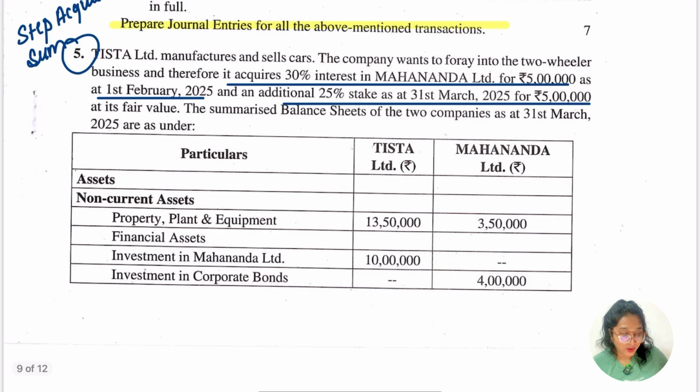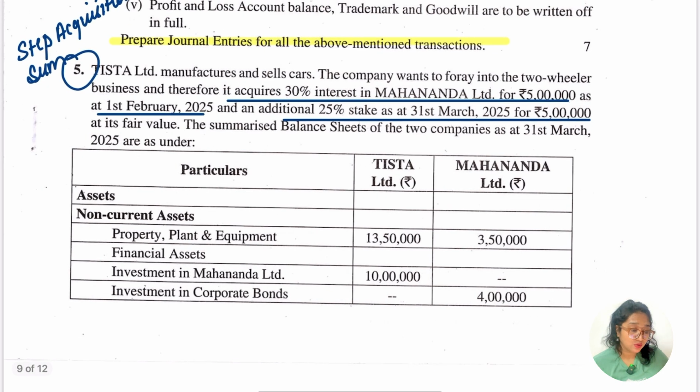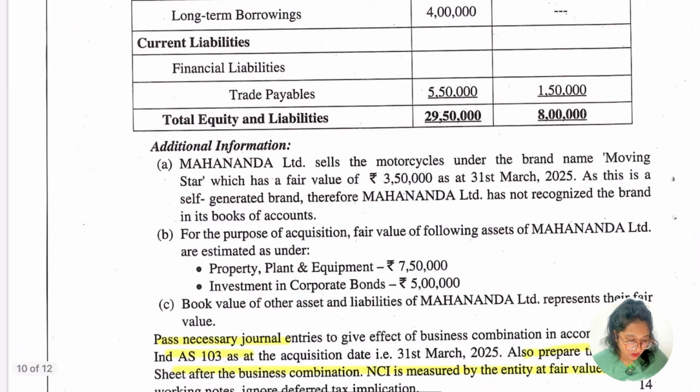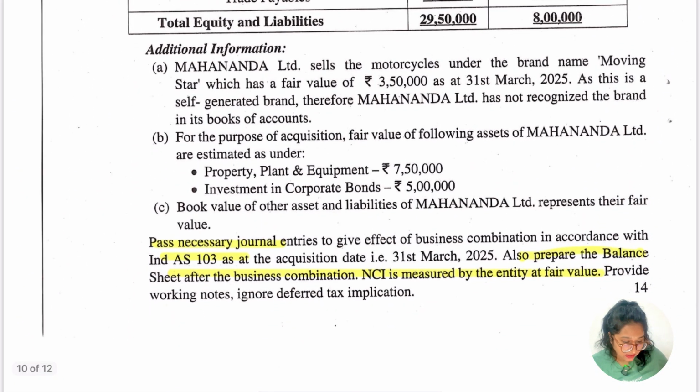Let's go for the fifth question. Again this is related to step acquisition, and let me go through what they have written here. Yes, we have to pass the general entries to give effect to the business combination in accordance with Ind AS 103 as at the acquisition date, and also prepare the balance sheet after the business combination.